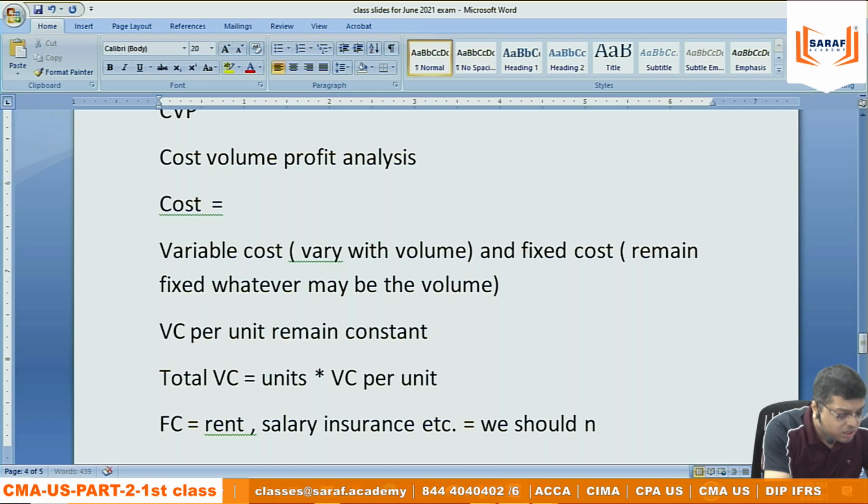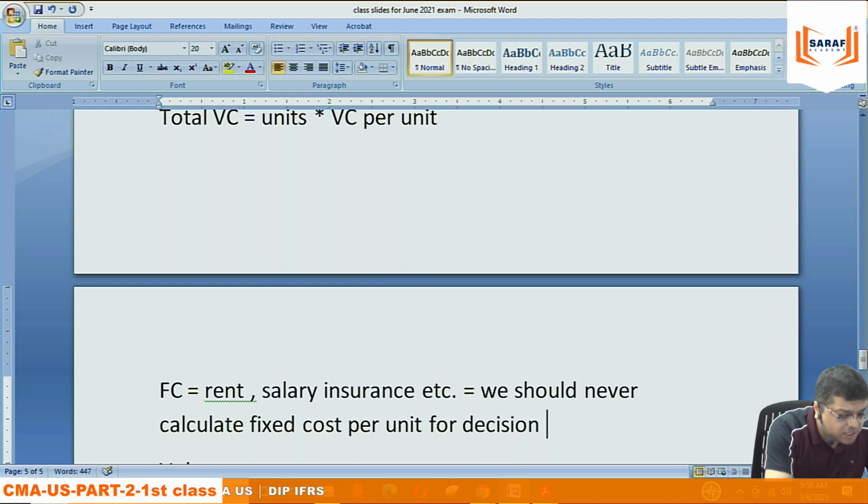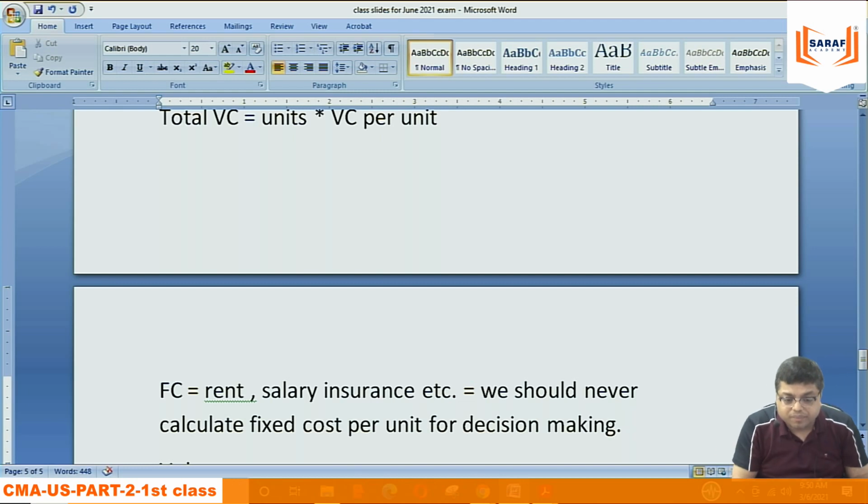We should never calculate fixed cost per unit for decision making. We should never.